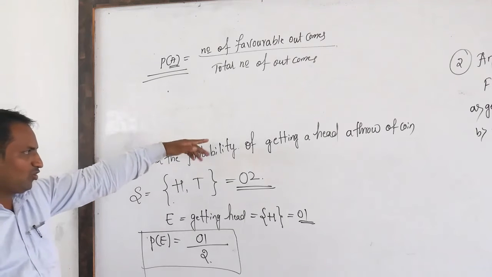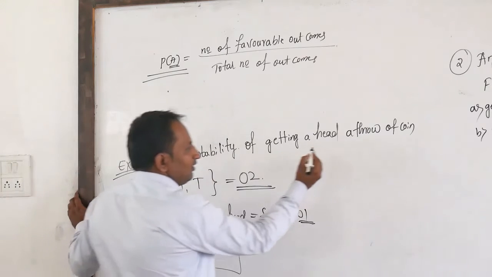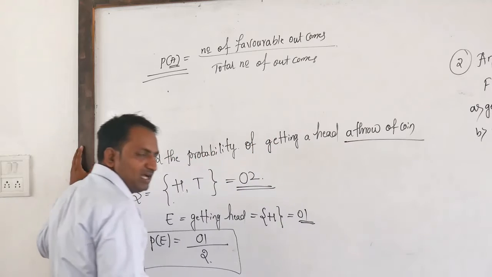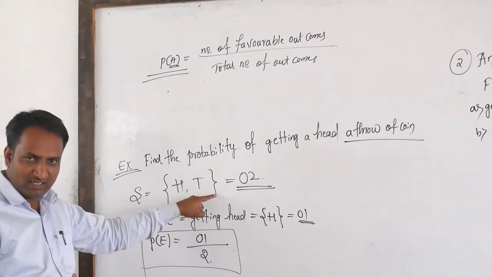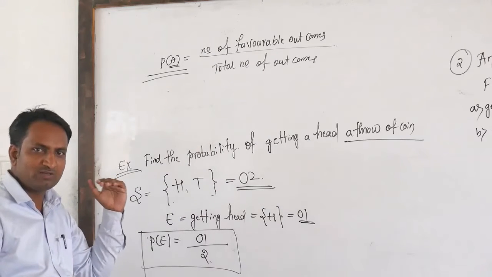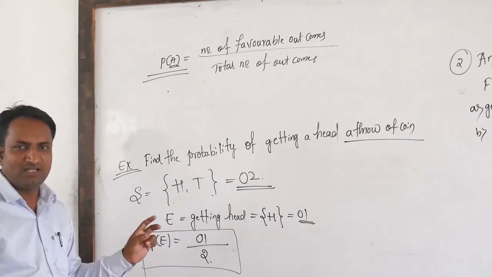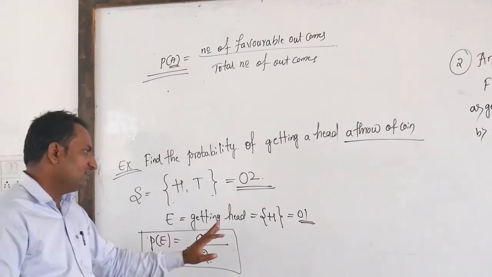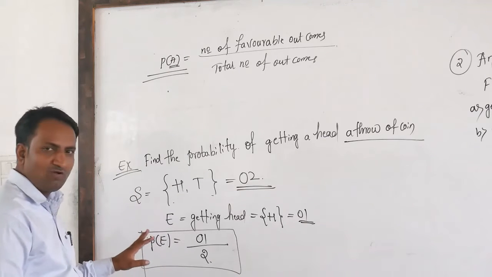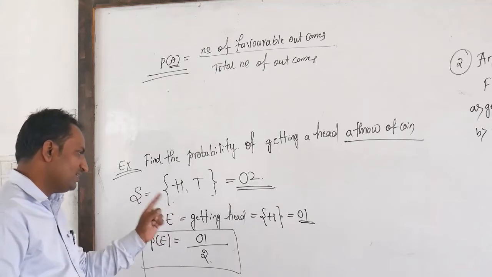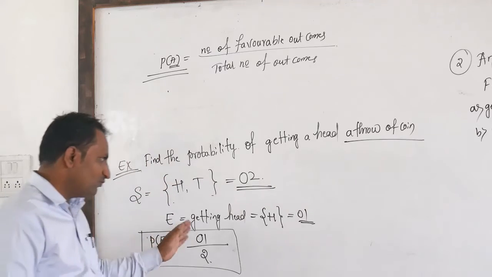Find the probability of getting a head with a coin. Throwing a coin is our one experiment. A coin is tossed one time. The possible results are head or tail. There are two possible outcomes, so the total outcomes are two. Getting a head happens only one time when tossing a coin. The probability of this event is the number of favorable outcomes divided by the total number of outcomes. The number of favorable outcomes is 1 and the total outcomes is 2. That's why the probability of this event is 1 by 2.